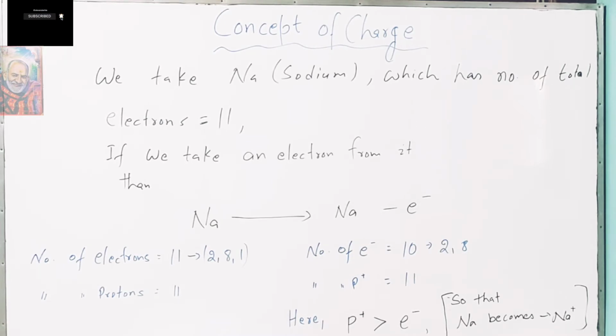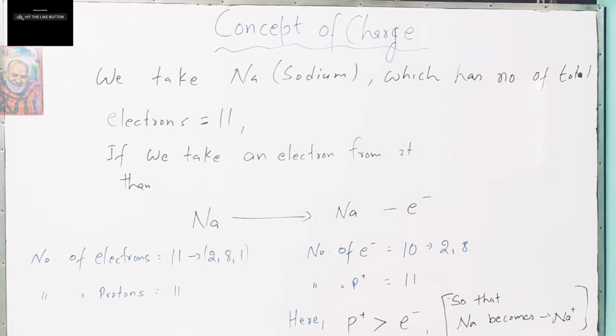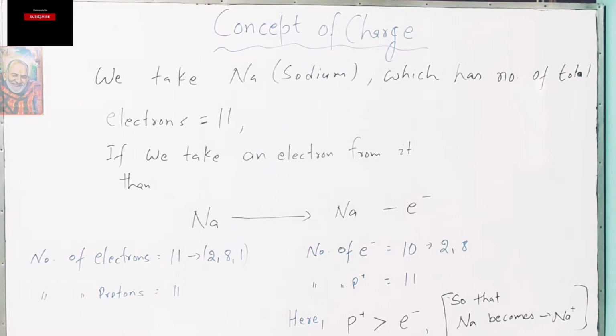The number of protons is 11. After taking 1 electron, the number of electrons becomes 10 and the number of protons is 11. Now see, the number of protons is greater than the number of electrons. It means sodium becomes positively charged. So here we can say the concept of charge depends on the electron for the positive charge.